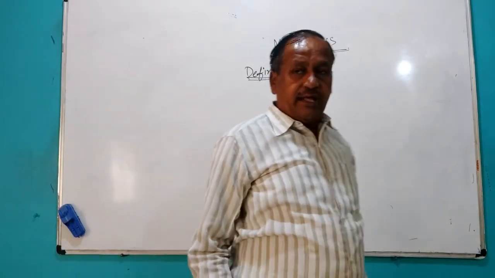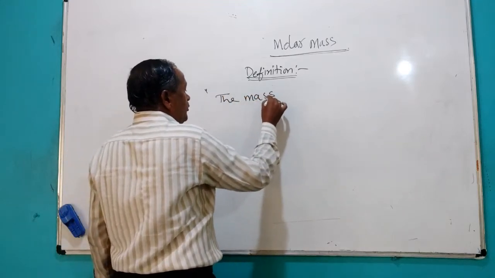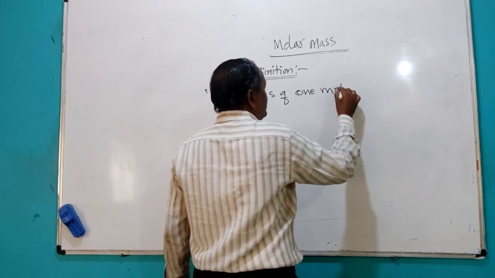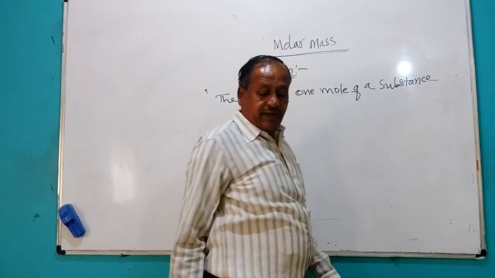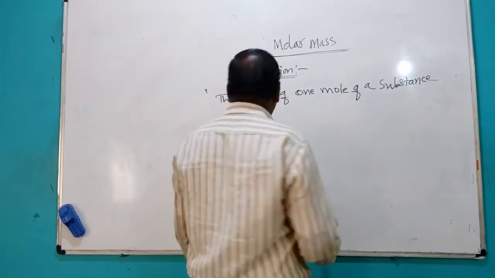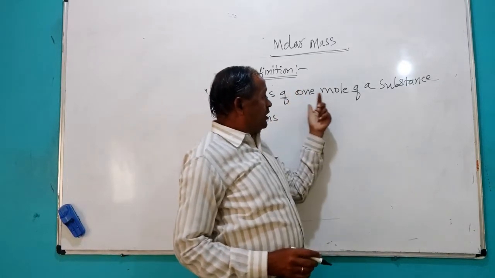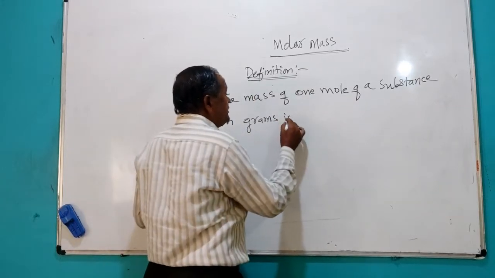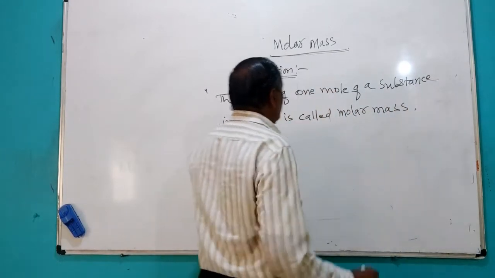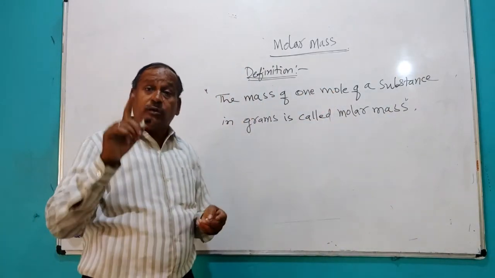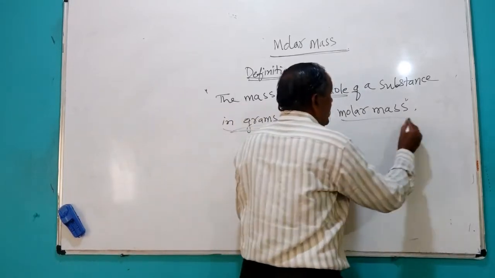You can define it in this way: the mass of 1 mole of a substance in grams is called molar mass.